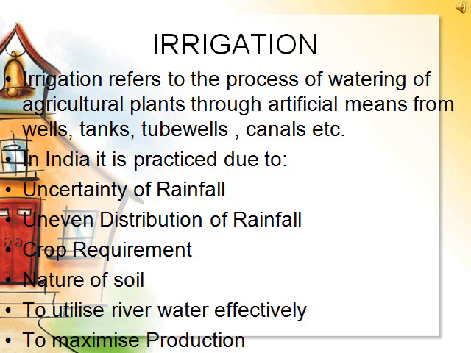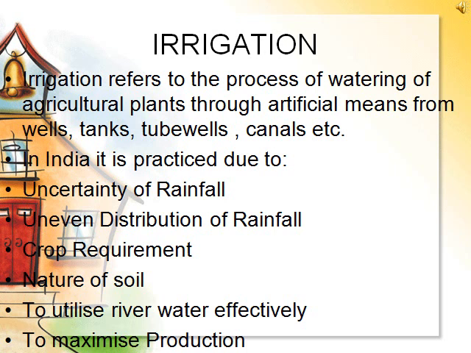Next point is nature of the soil. The water requirement of different crops depends on the nature of the soil. For example, clay soils have higher moisture holding capacity and therefore require less irrigation. On the other hand, sandy loam has less moisture retentive capacity and needs frequent watering.